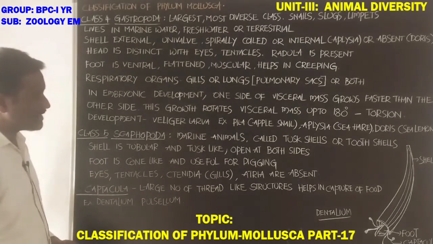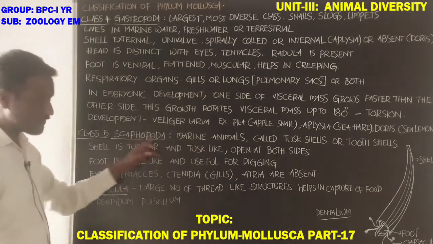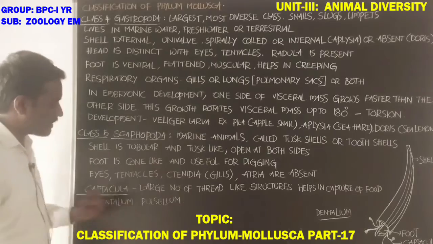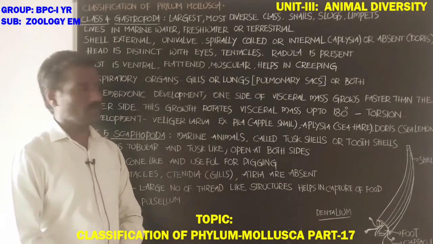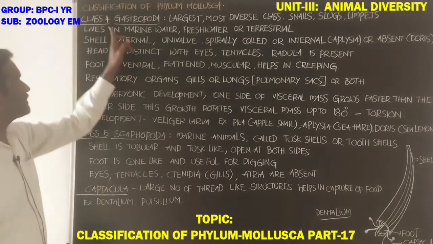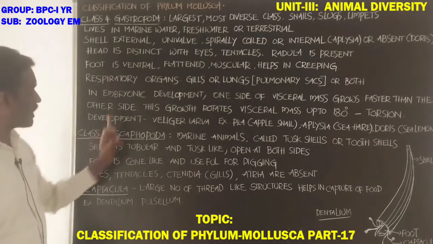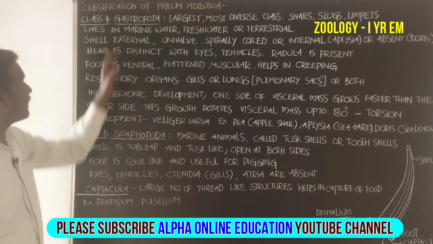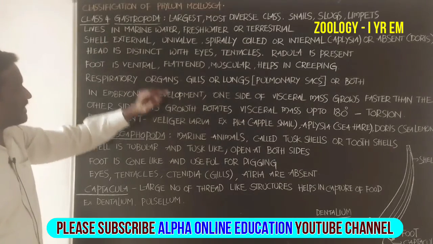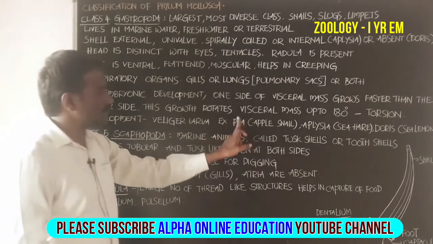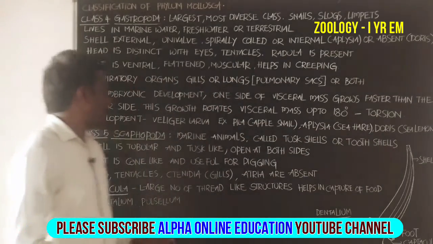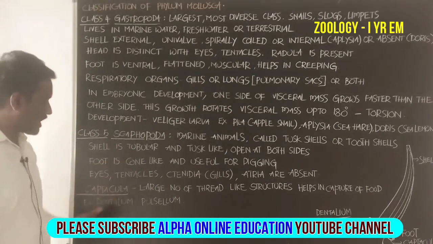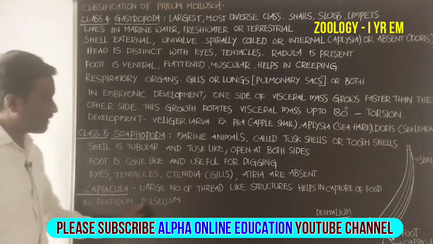Examples for class Scaphopoda: Dentalium, Pulsellum. So, that was class 4 Gastropoda, with examples Pila, Aplysia, Doris, and class 5 Scaphopoda, with examples Dentalium, Pulsellum.